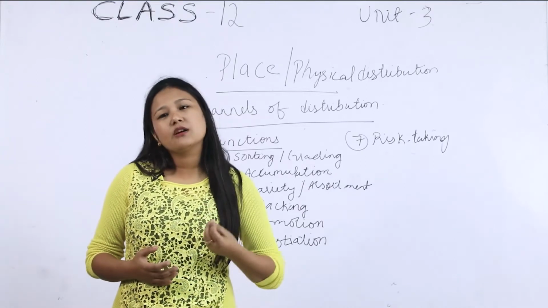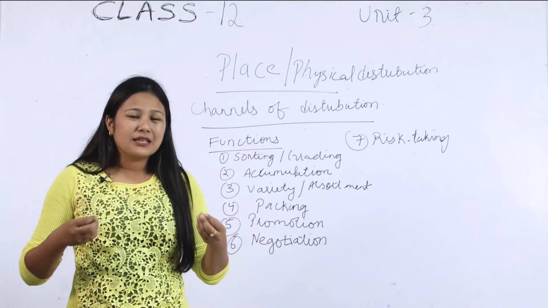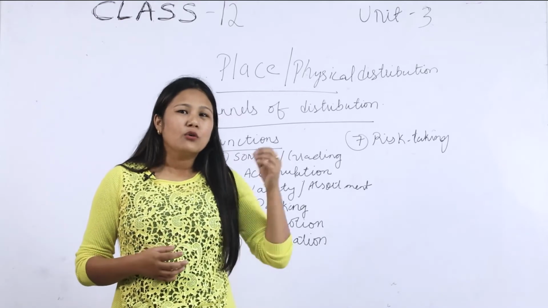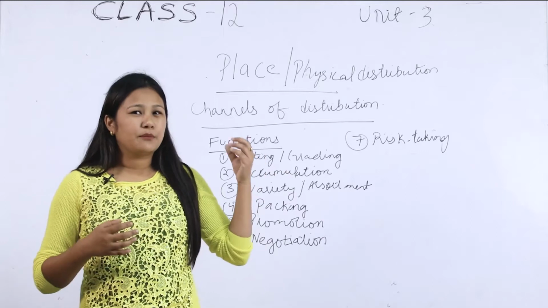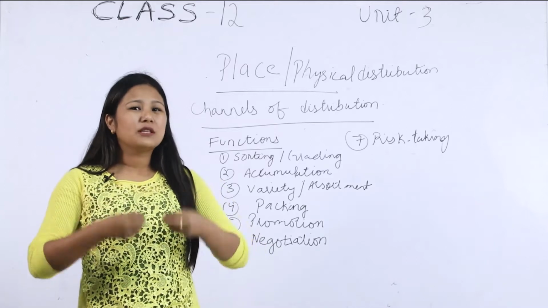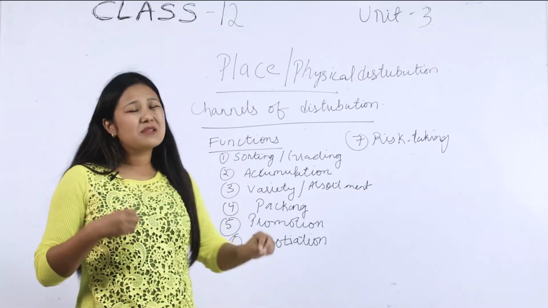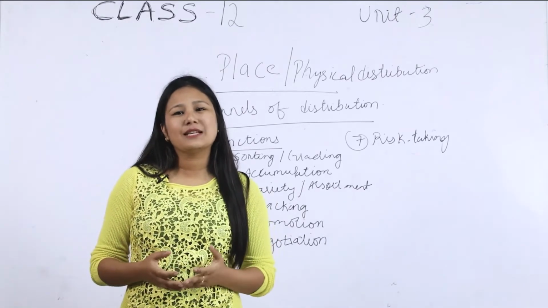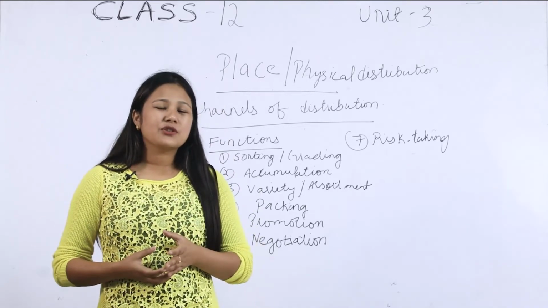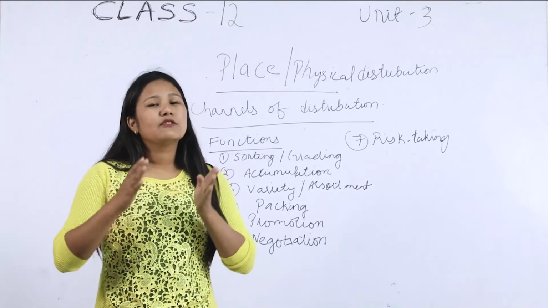By sorting or grading, we mean that the middleman, that is the intermediary, that is the channel of distribution, is the person or firm who will distribute the product of the producer to the ultimate consumer. Here we will talk about just the middleman or intermediary. In sorting or grading, they get the products from the manufacturer or the producer, and then they repack or divide it into parts.